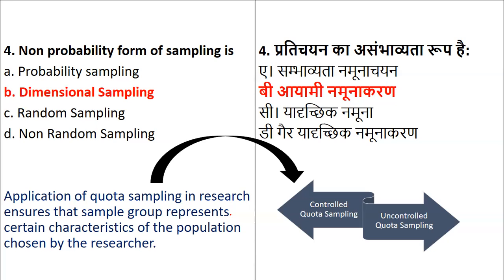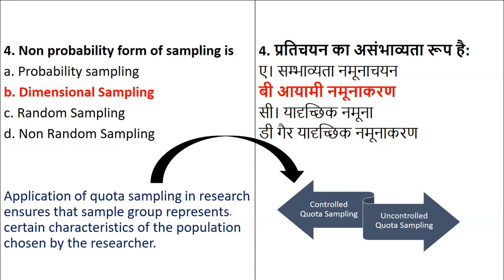Instead of writing it as quota sampling, which is a part of non-probability sampling, they have given the question that following is the part of non-probability sampling. So it is actually quota, but when we apply quota sampling with the help of certain characteristics, we also call it dimensional sampling. It is an extended form, and dimensional sampling can have complete instructions, that is controlled form, or no instructions, that is uncontrolled. I hope it is very clear.